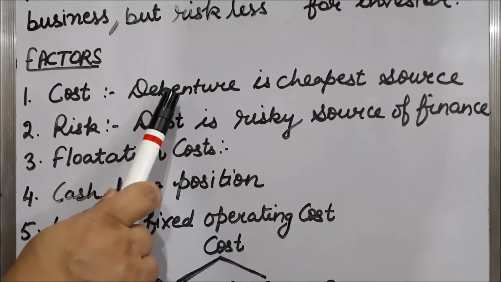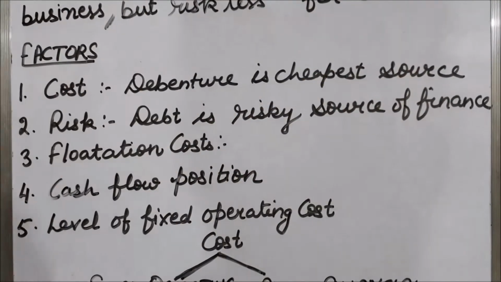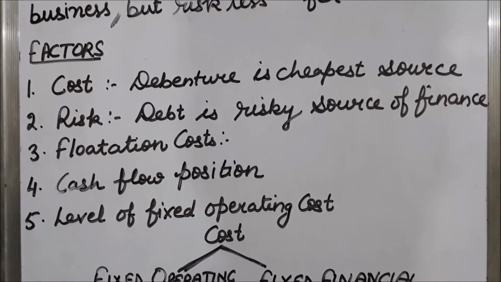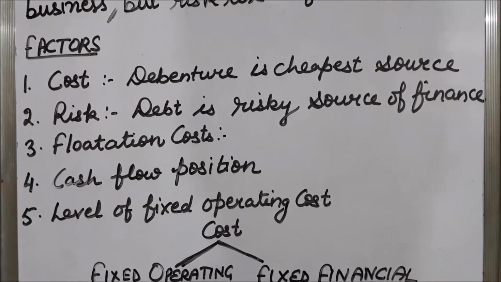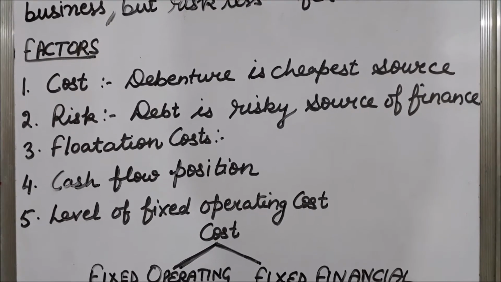So debenture from the point of view of cost is cheapest source of finance, because it is a tax deductible expense. Tax deductible expense means that by issuing debentures, companies gets a benefit in the payment of tax.